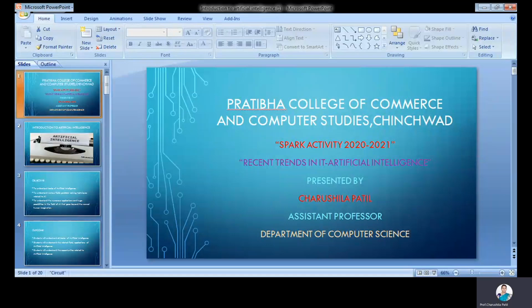In this course, various advanced topics in information technology will be covered, like artificial intelligence, big data, MongoDB, Python, R programming, IoT, Scala, and many more, that everyone should be aware of, all the recent trends. What is going on in the current market? So, I, Professor Charushila Patil from the Computer Science Department, am introducing you to the course, Artificial Intelligence.